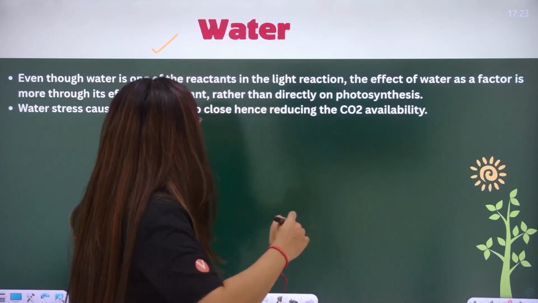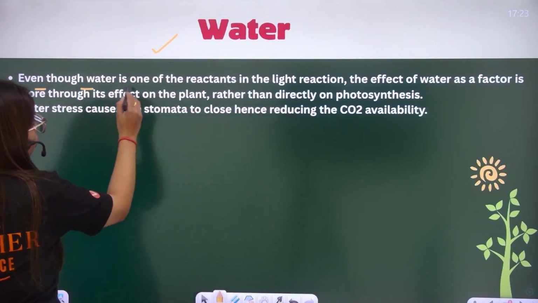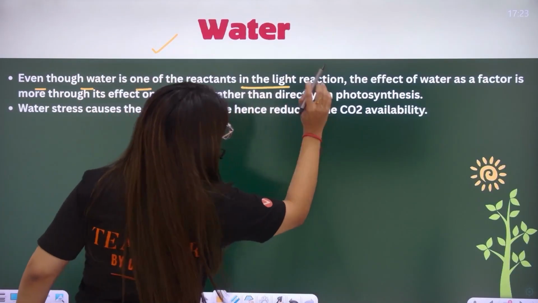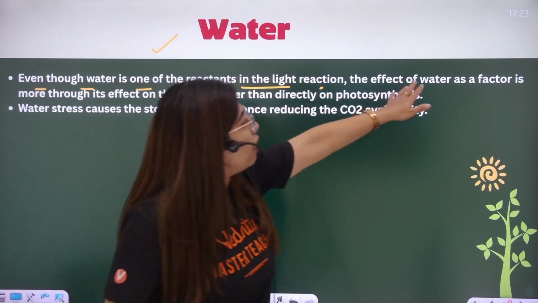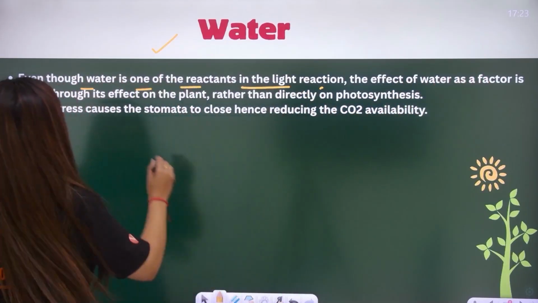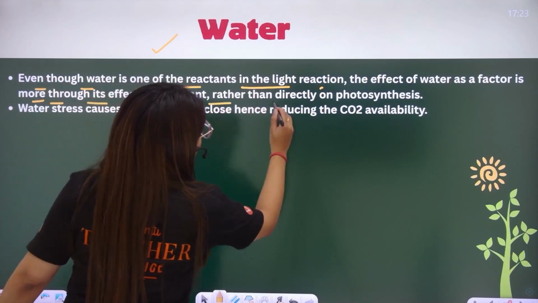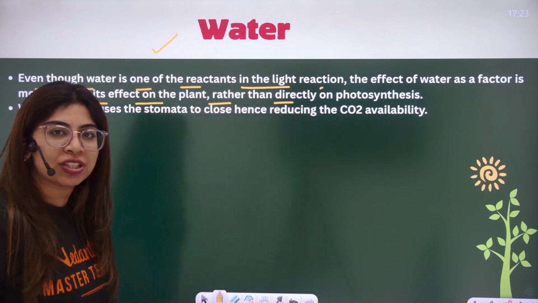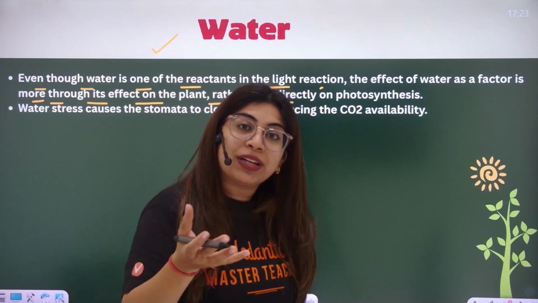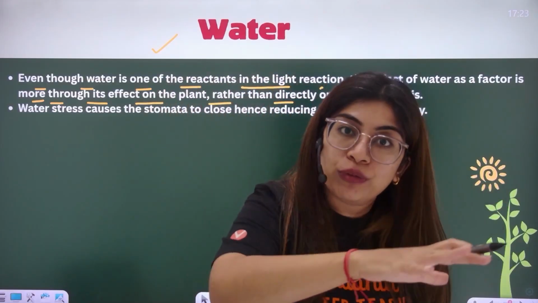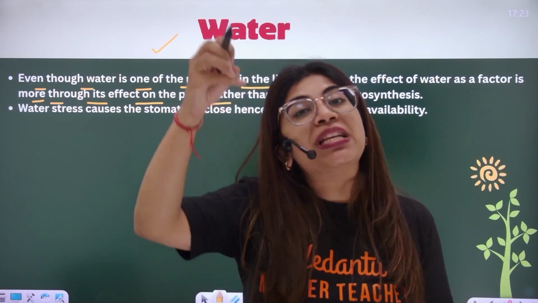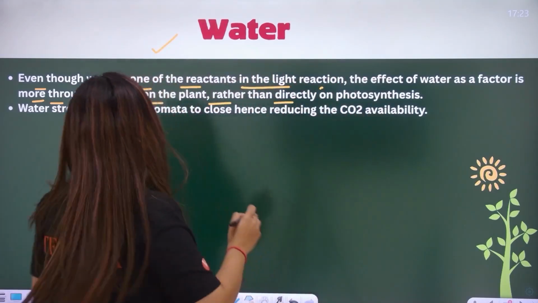Okay. So when I read it through, even though water is one of the reactants in the light reaction, the effect of water as a factor is more through its effects on the plant rather than directly on photosynthesis. The saying is that water has an effect on the plant overall rather than specifically on the process of photosynthesis.